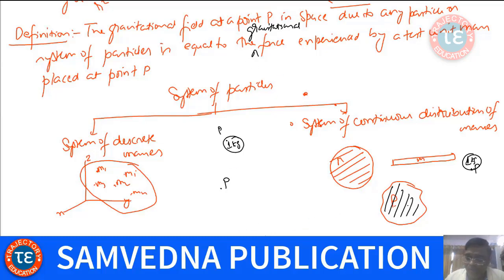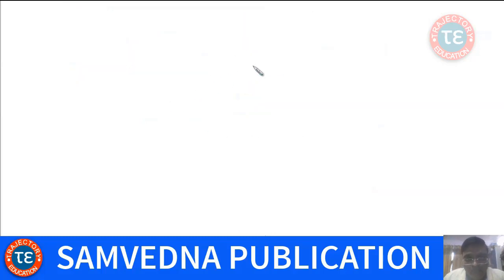For example, I'll take the simplest case. Suppose we have a point object of mass m and I want to find field at point P, and suppose point P is at a distance of r.